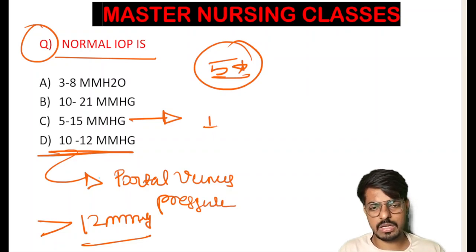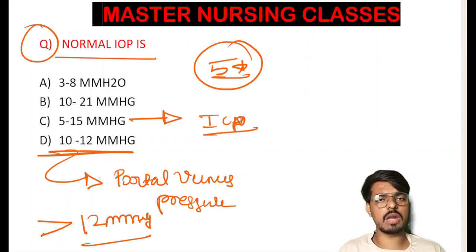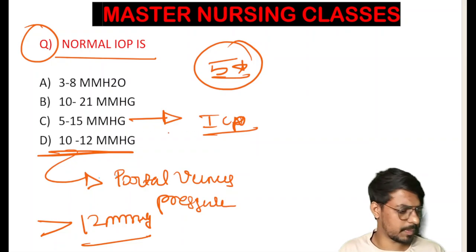intracranial pressure, students. This is the normal intracranial pressure. Okay. So if the pressure is more than 15 mm of Hg, there is a chance of damage to the brain and herniation of the brain will occur. Okay. So this is the normal intracranial pressure.